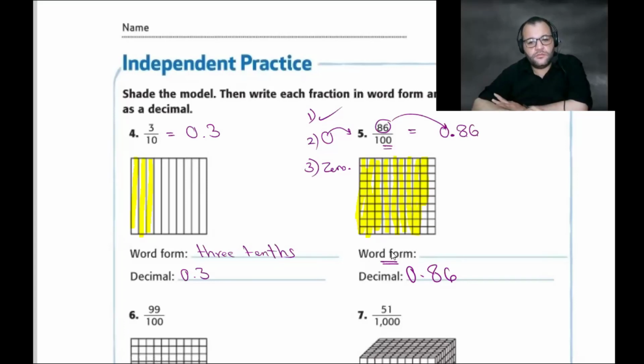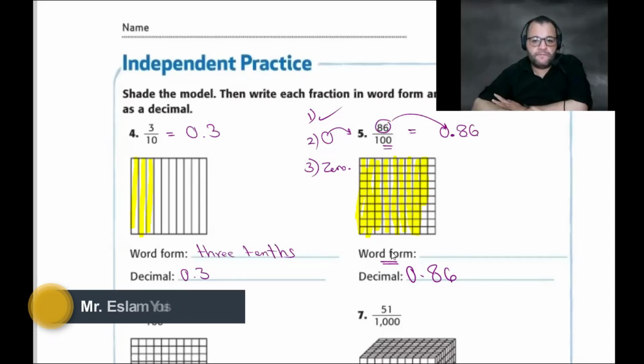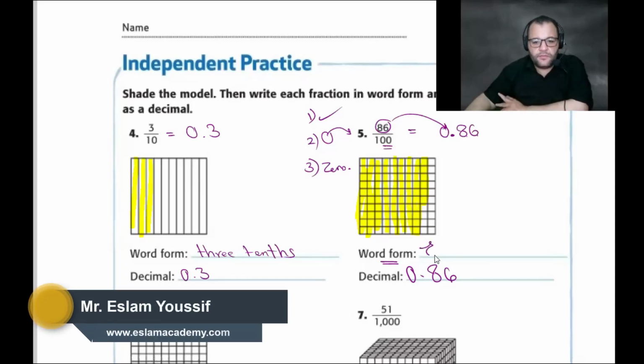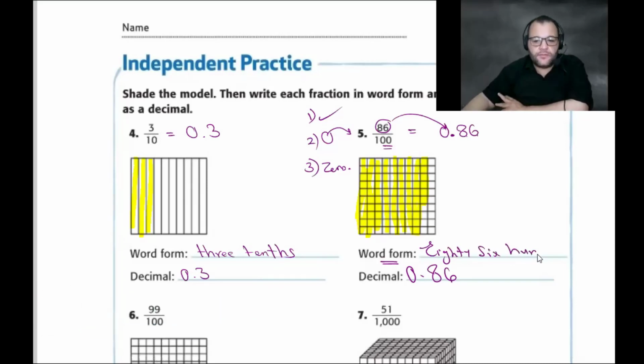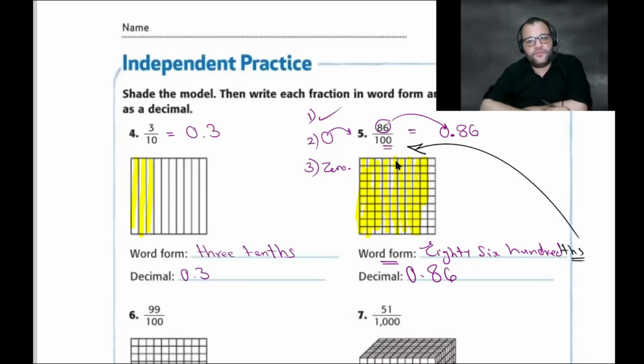In word form? Yes. 86. 86, yes. 86 what? Hundredths. You see this one? 100. There is THS. THS means there is 100 written at the denominator. It means we have a decimal. Do you understand it? Is that clear?